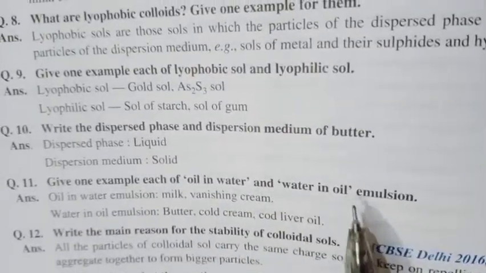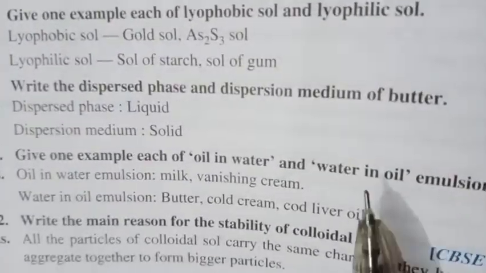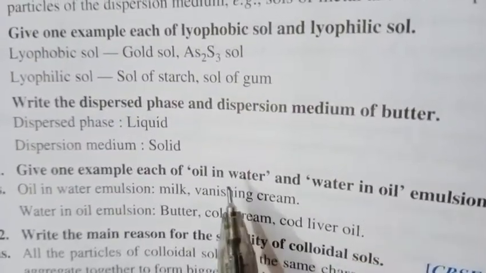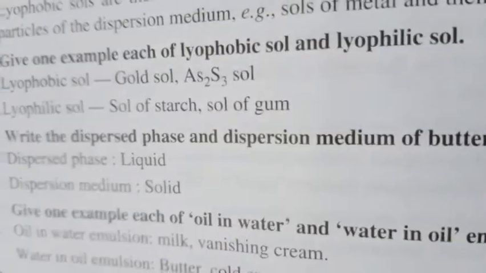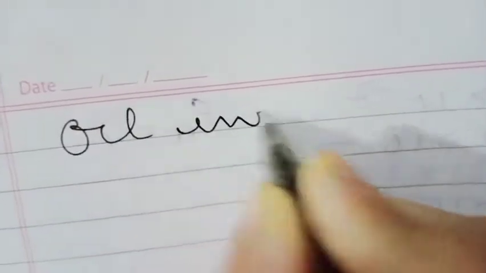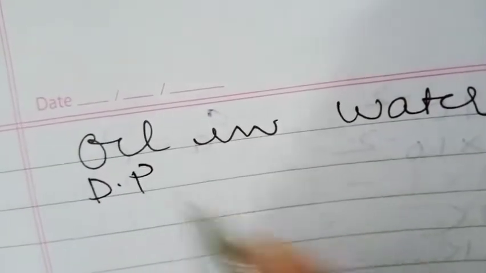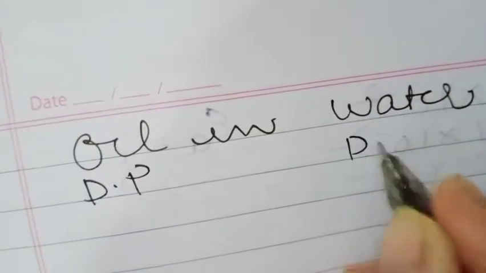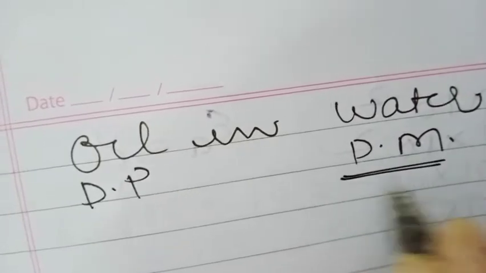Next question is give one example of oil in water type and water in oil type emulsions. Here first of all we will see the difference between oil in water type and water in oil type colloidal solution. Look at here. In oil in water type, oil is dispersion phase and water is dispersion medium. That means water is present in excess. So typical example is milk.